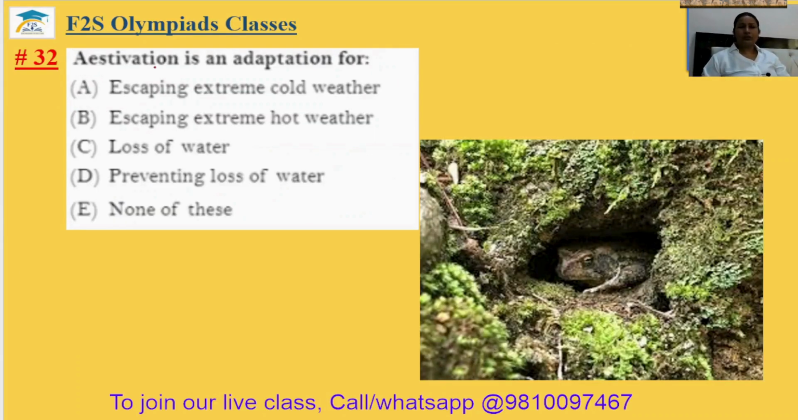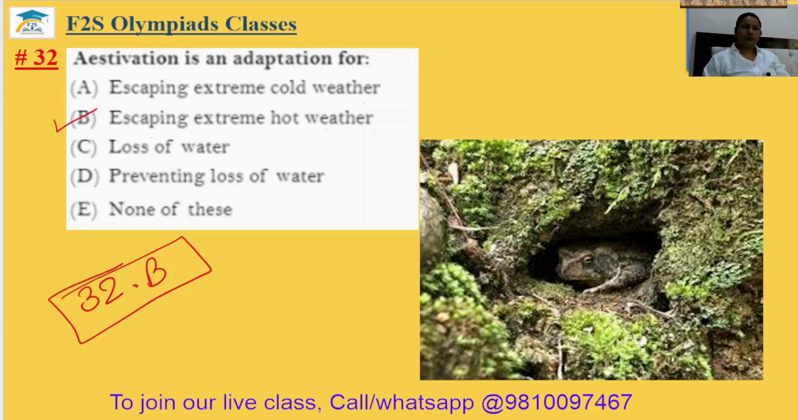Question number 32. Estivation is an adaptation for. Estivation means the sleeping of the animals during summer season. Sleeping, or you can say they become very less active during the summer season. This is known as estivation. Escaping extreme cold weather? No. Escaping extreme hot weather. The 32nd answer will be option B.